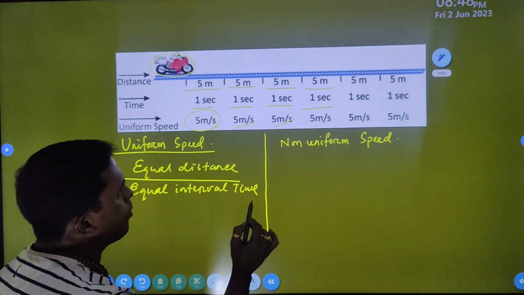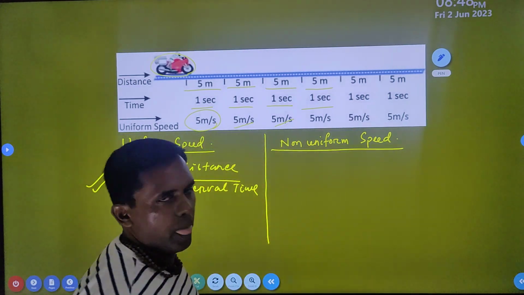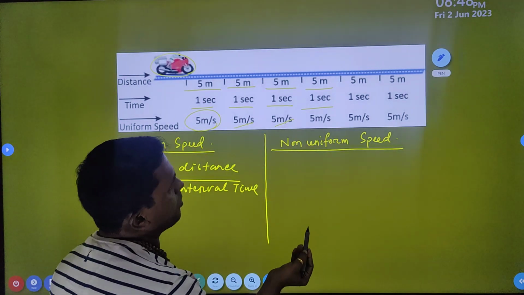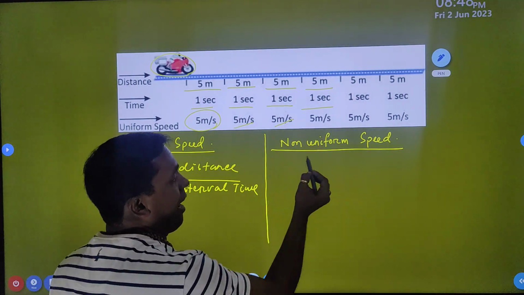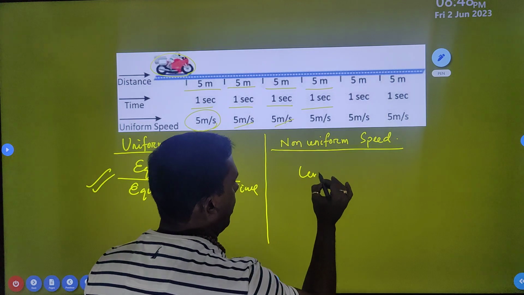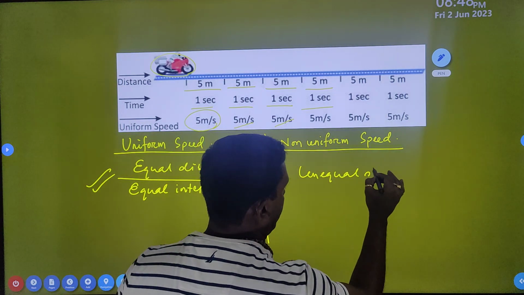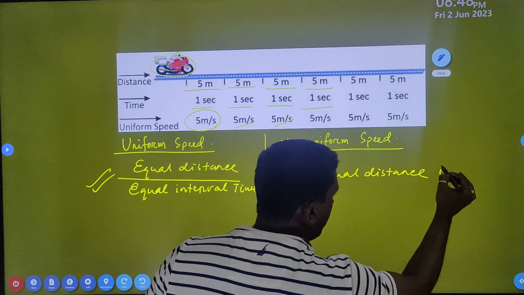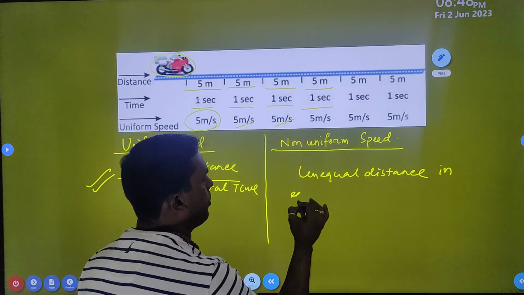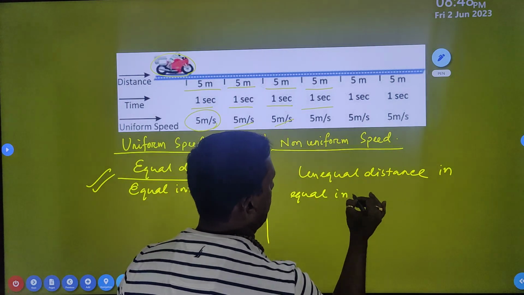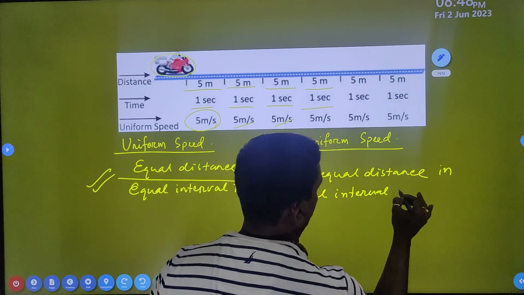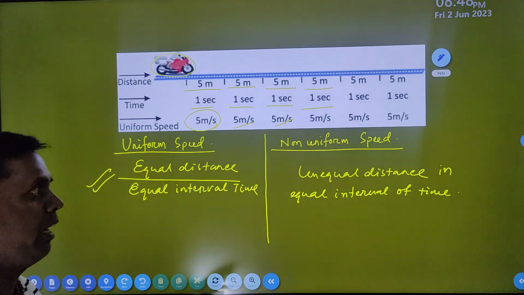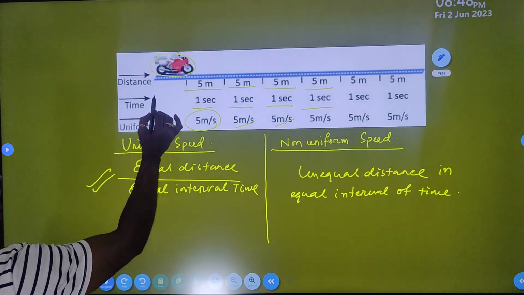Now you come to non-uniform speed. So simply, non-uniform speed, just think, non-uniform speed means what? Unequal distance in equal intervals of time. Did you understand? No? Think.